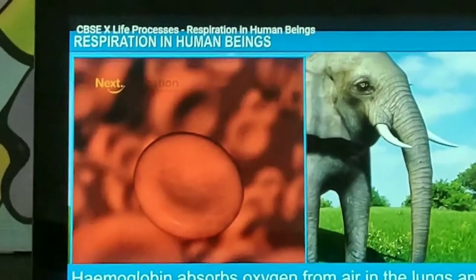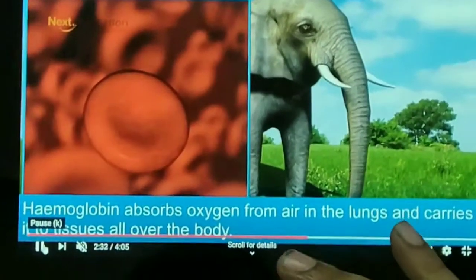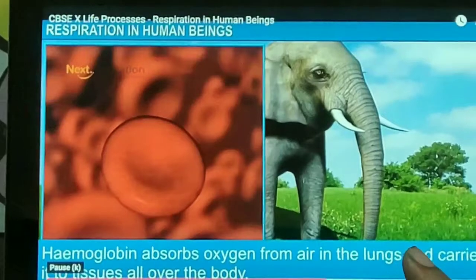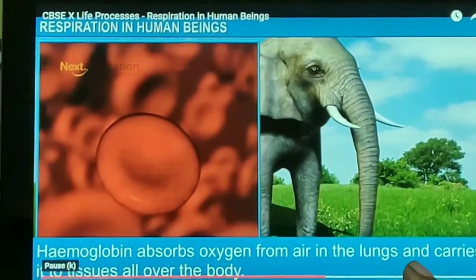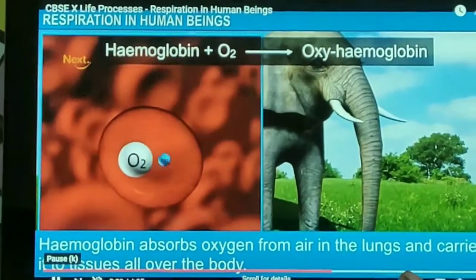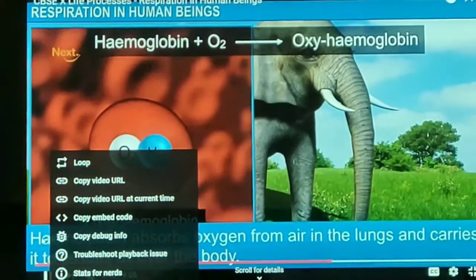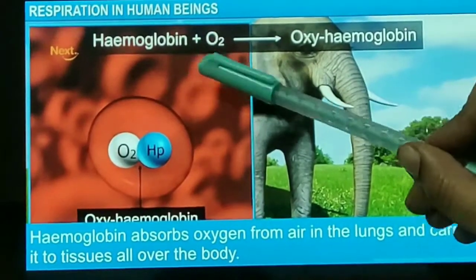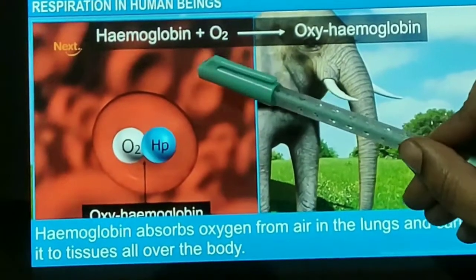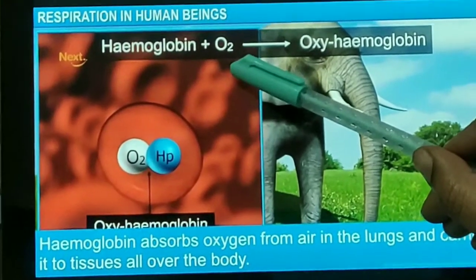The oxygen travels by forming oxyhemoglobin inside the blood. In the RBC, hemoglobin pigment is present. This hemoglobin pigment has a strong affinity with oxygen.